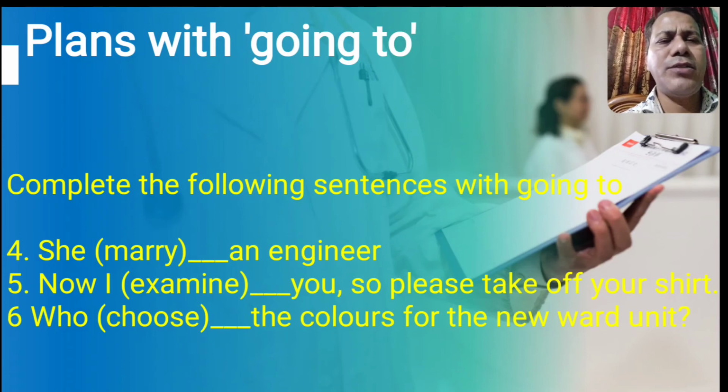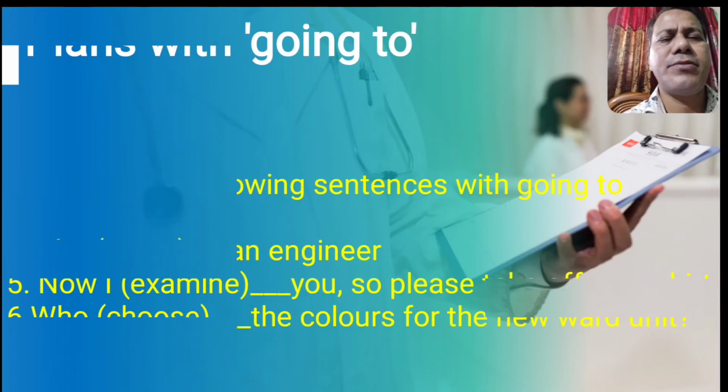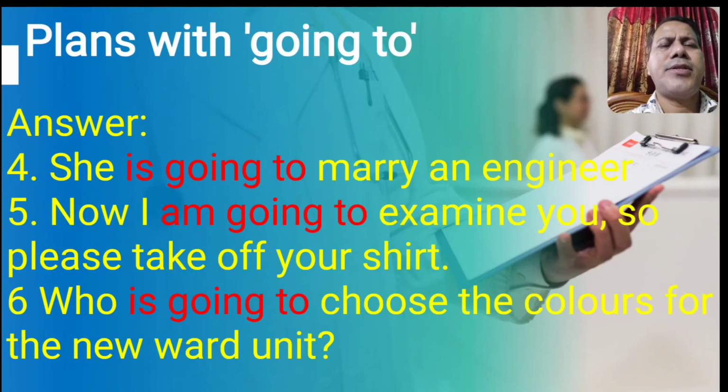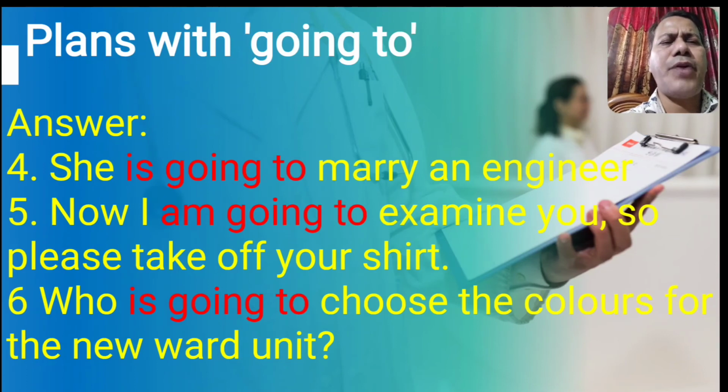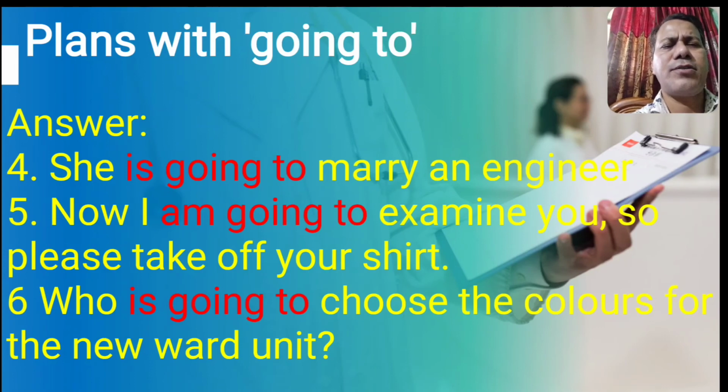Can you do it? I think you can. So let's check your answer. Answer: Mary is going to marry an engineer. Now I am going to examine you. So please take off your shirt. Who is going to choose the colors for the new ward unit? In this way we can use going to.